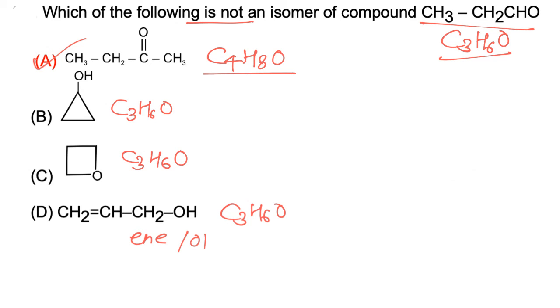So the compound given in A has a different molecular formula and hence is not an isomer of the given compound, and the correct option is A.